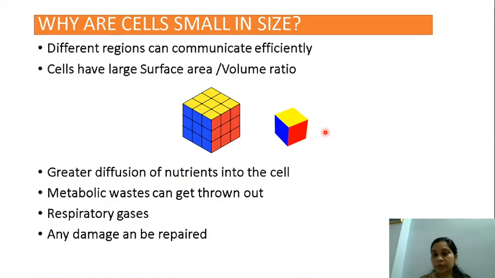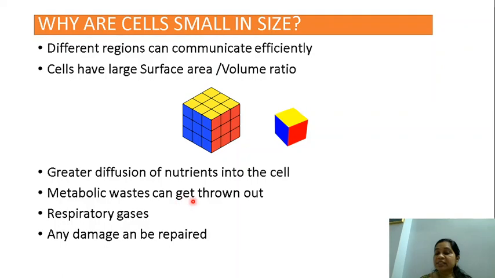I hope I'm clear over here. Now, why is this helpful? This is helpful for greater diffusion of nutrients into the cell. So the cell can absorb more nutrients, especially the cells of our stomach and intestines.